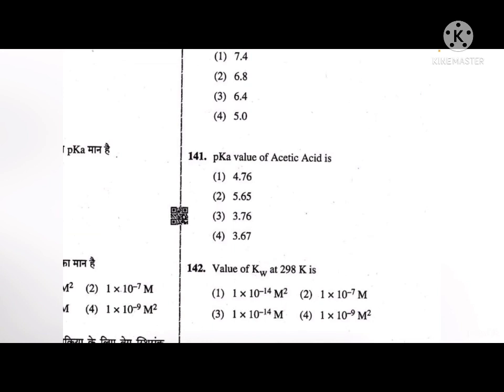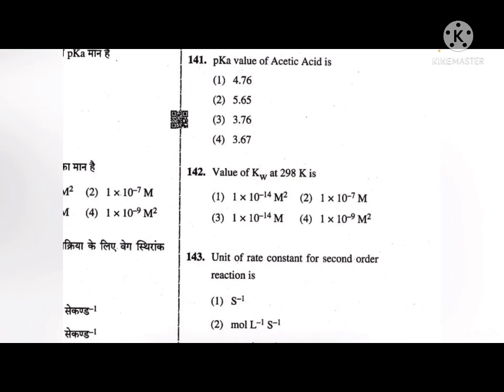Okay, so the pKa is the pH value at which a chemical species will accept or donate a proton. The lower the pKa, the stronger the acid, and the greater its ability to donate a proton in aqueous solution. So the correct answer to this is first, that is 4.76.